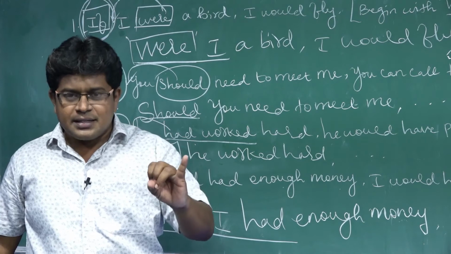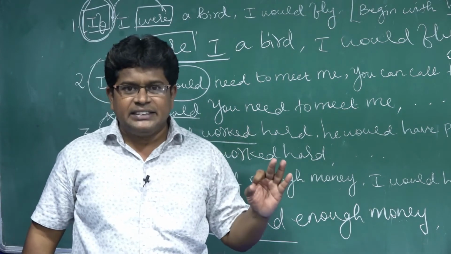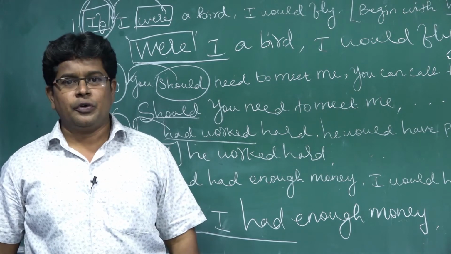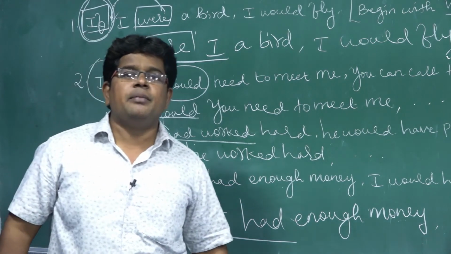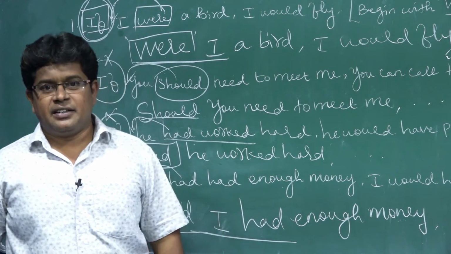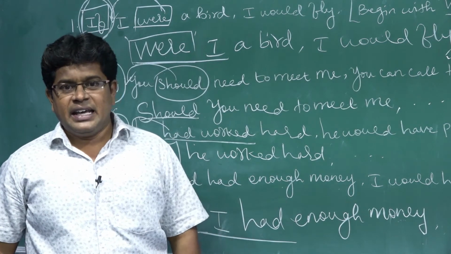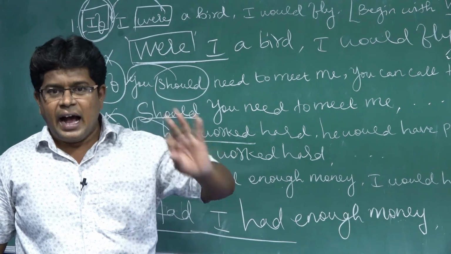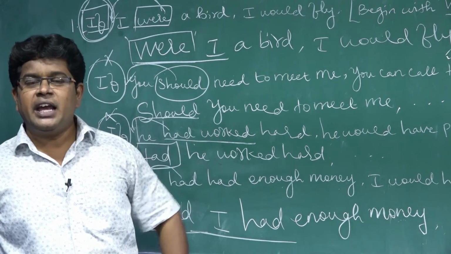Whenever has, have, had is there, V3 must be followed, verb 3 must be followed. Some students may use "I have complete, I had complete, he has complete". No, whenever has, had, have is there, verb 3 must be used.